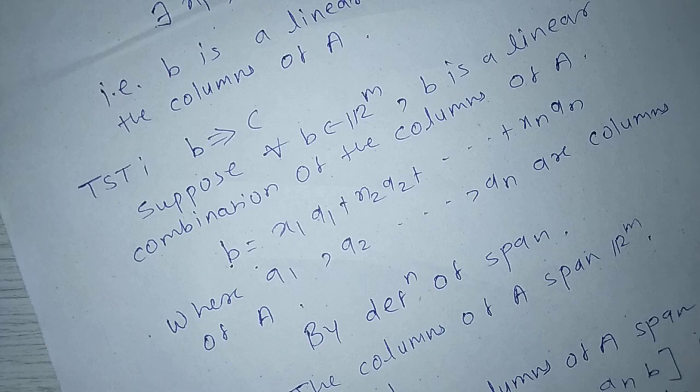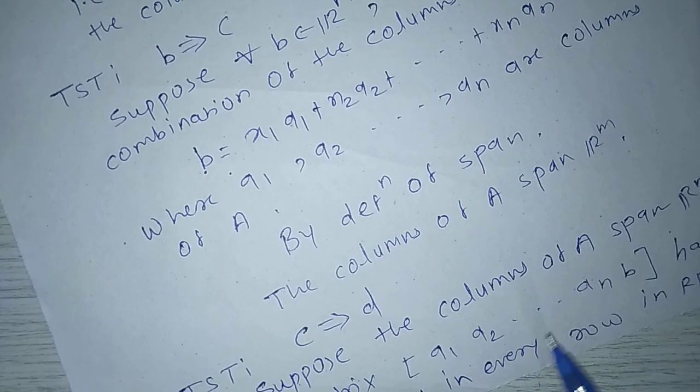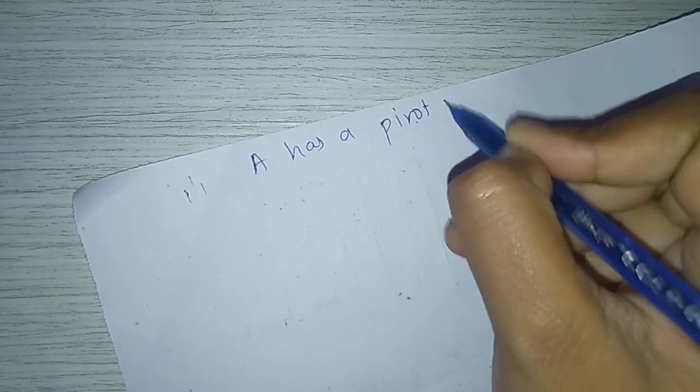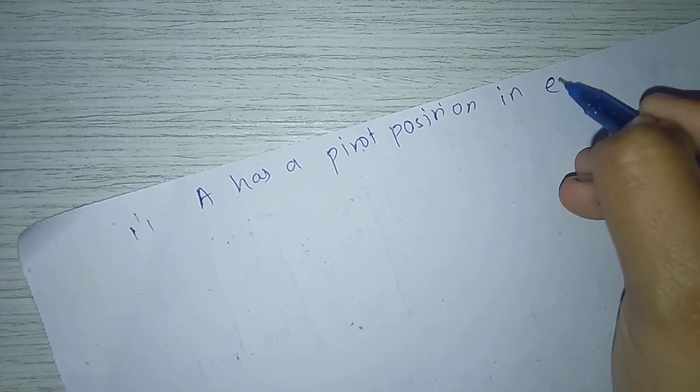When the values x1, x2, xn exist, that is, when the matrix [A | b] has a leading entry in every row in reduced row echelon form, then we can say that b is a linear combination of the columns of A. That means A has a pivot position in every row. Therefore, A has a pivot position in every row.